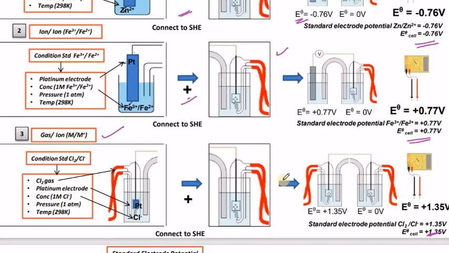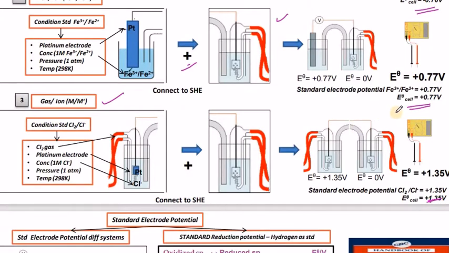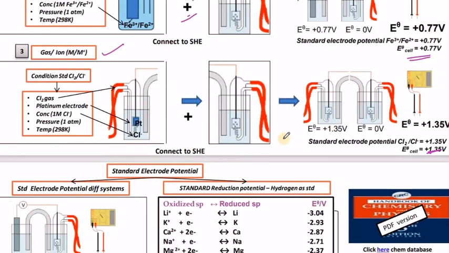That means those with negative values are reducing agents, and the ones with positive E naught values are said to be oxidizing agents, and they will undergo reduction.